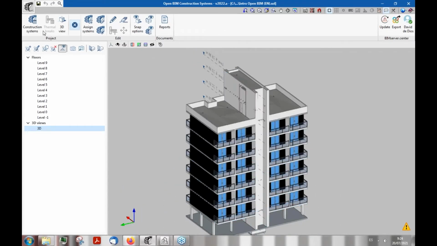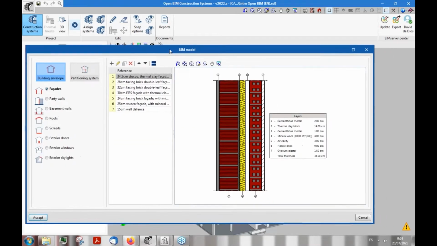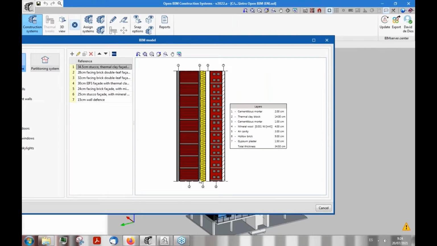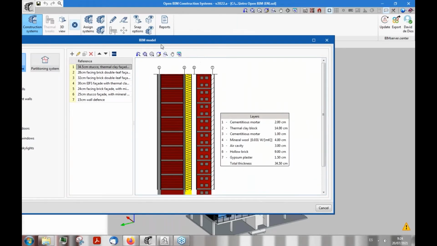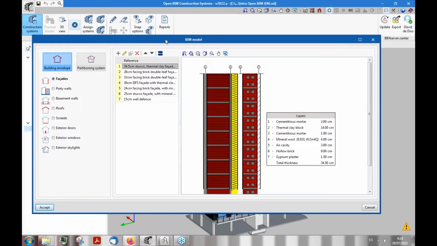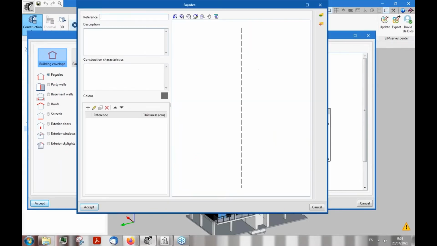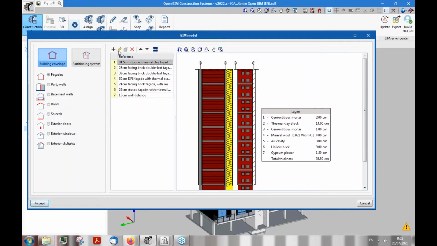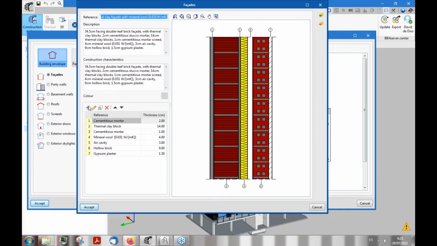So what we will have to do first is set our construction systems right here. As you can see, they are grouped by all their different positions inside the building, and they can be defined with all the layers that compose them. Now, let's say, for example, that we wanted to add another layer to this very same section that we have here. It would be as easy as adding a new element here. We can import or export other building envelopes. And if we want to edit this one here, as you can see, we can start adding or removing different layers like so.